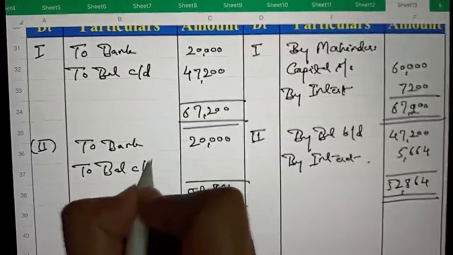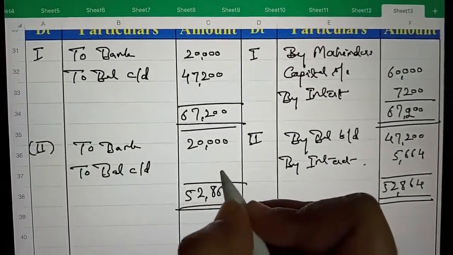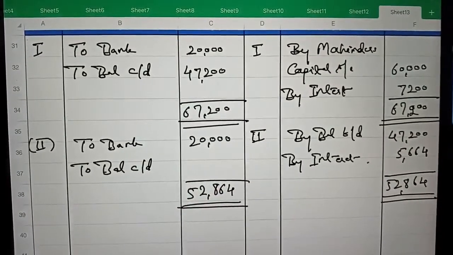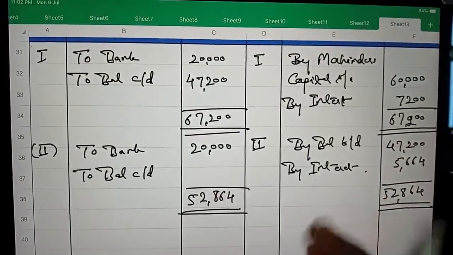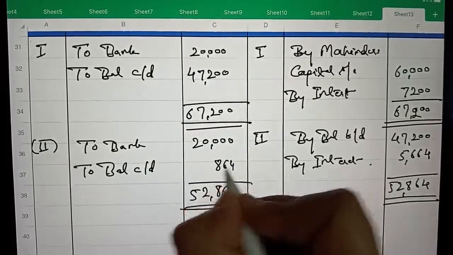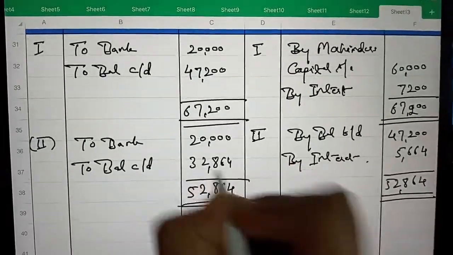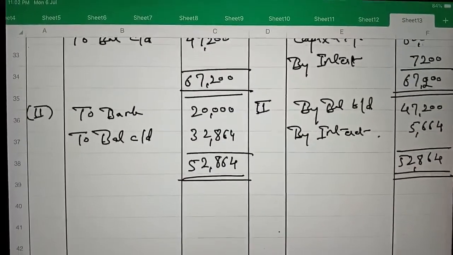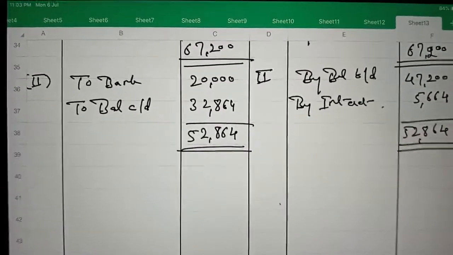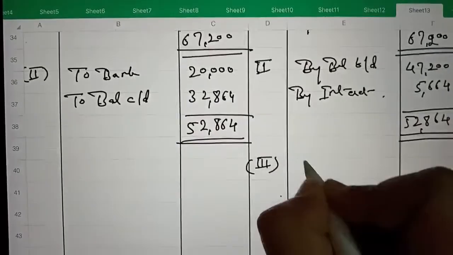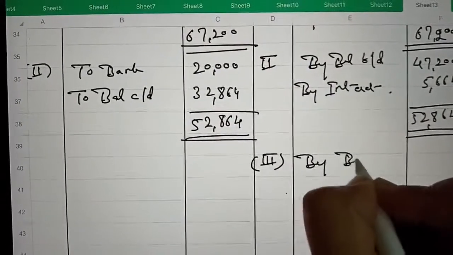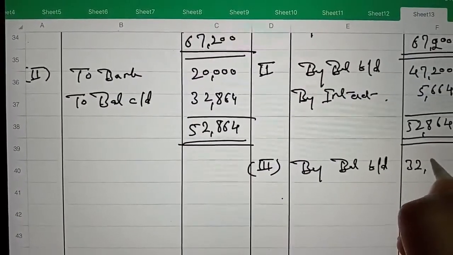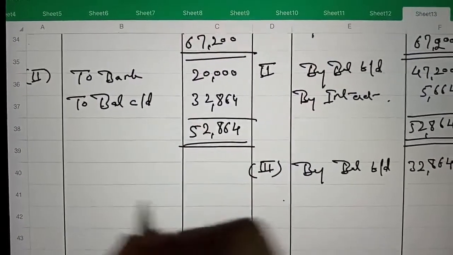And balance carried down of second year is 32,864, which will be brought down in the third year by balance brought down 32,864.